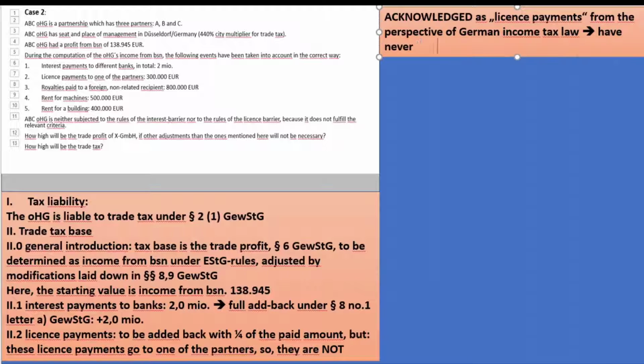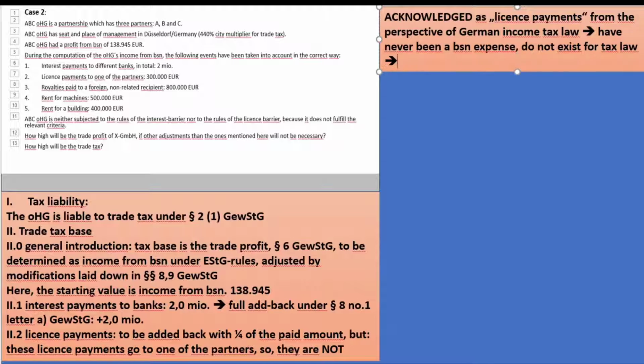They have never been business expense, do not exist for tax law, so no add-backs, because if there are no license fees, then you can't add them back.